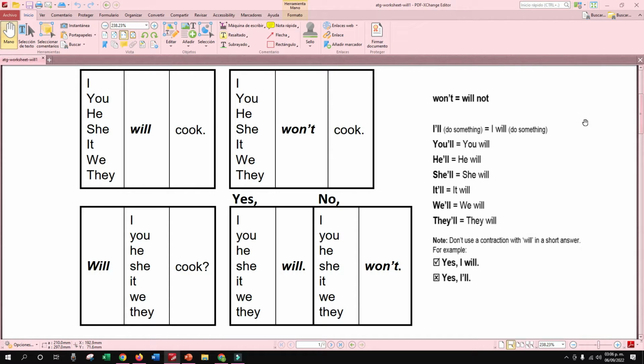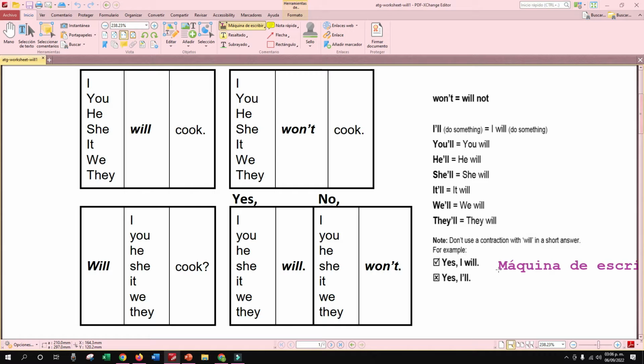So I'll do something or I will do something. That is almost the same. There you have the short form, the contraction, right? So I'll do something, I will do something. That is almost the same, right? So there you have a note. Look at this one. It says, note, don't use a contraction with will in a short answer. For example,